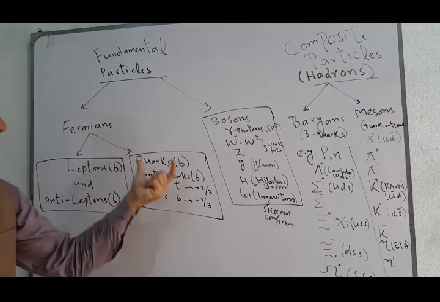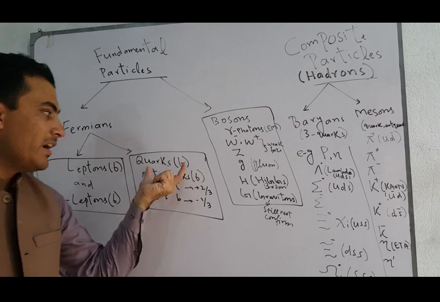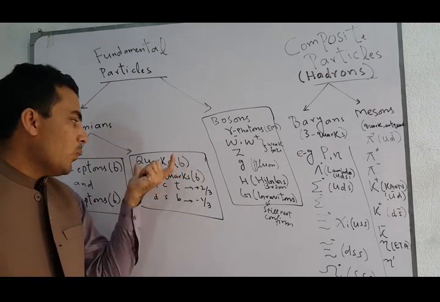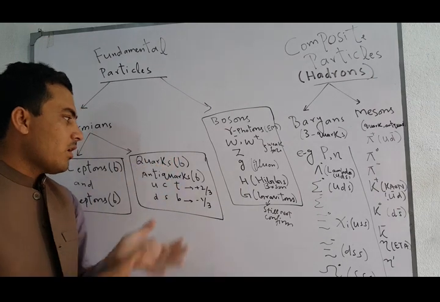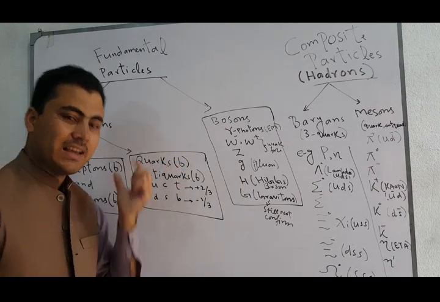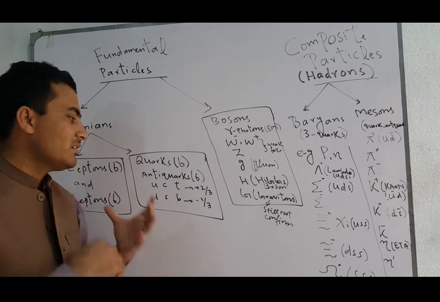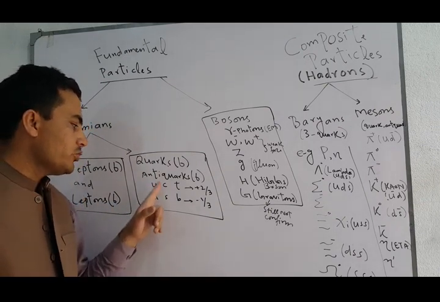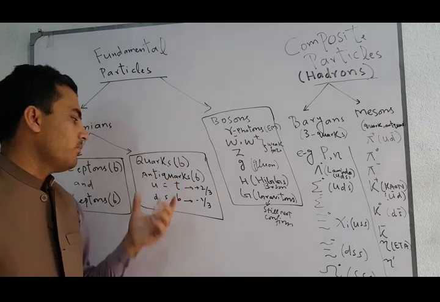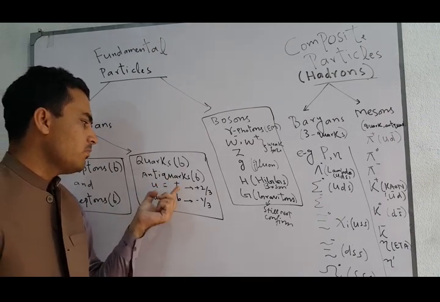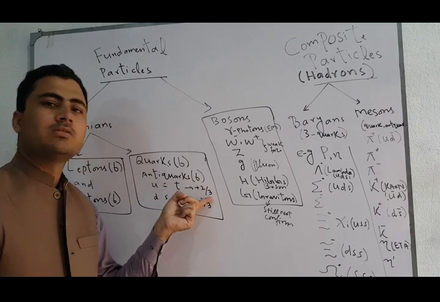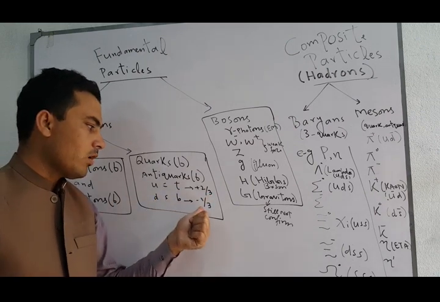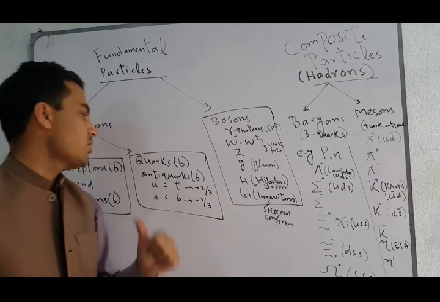Similarly, quarks are the basic building blocks of all matter. What is the number of quarks? There are 6 quarks. They are up, down, charm, strange, top and bottom. The up, charm and top quarks possess +2/3 charge, while the down, strange and bottom quarks possess -1/3 charge.